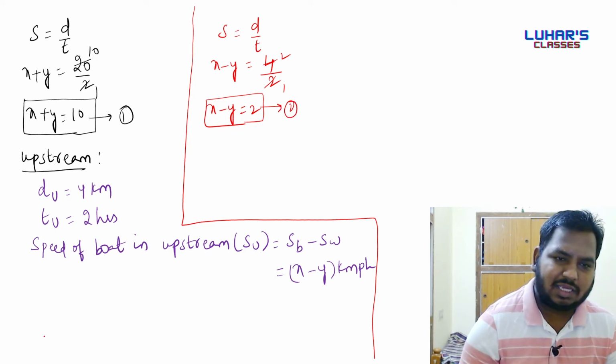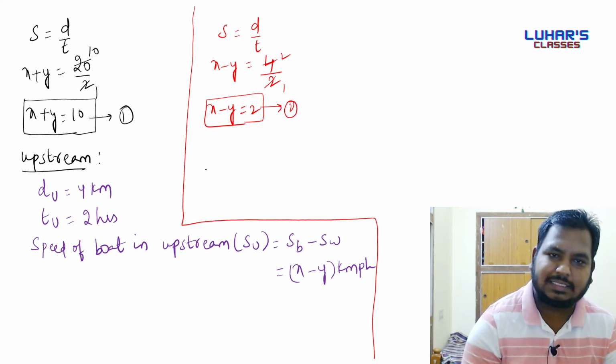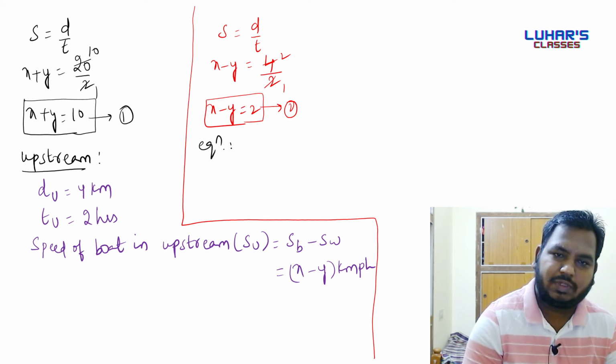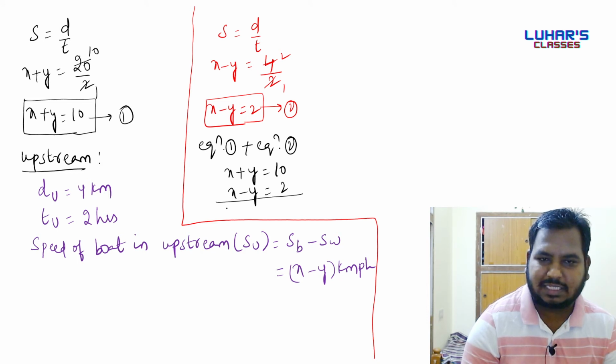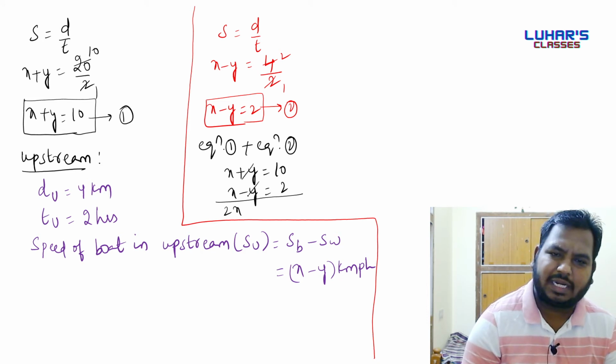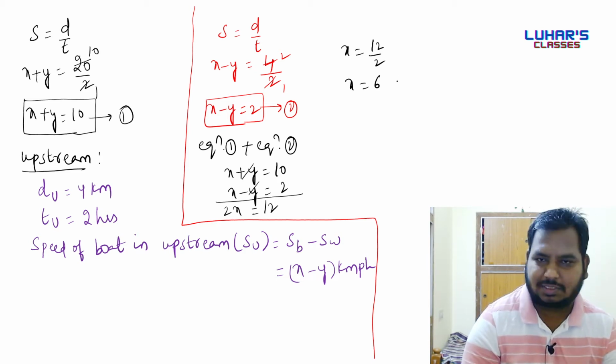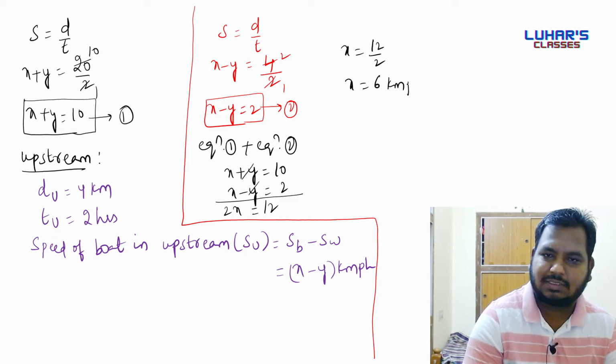Now we'll add equation 1 and 2 to get the answer. Equation number 1 is X plus Y is equal to 10. Equation number 2 is X minus Y is equal to 2. If I add these two, X plus X is 2X, plus Y minus Y get cancelled. 10 plus 2 is 12. We'll have X is equal to 12 by 2, so X is equal to 6. So X is 6 kmph.